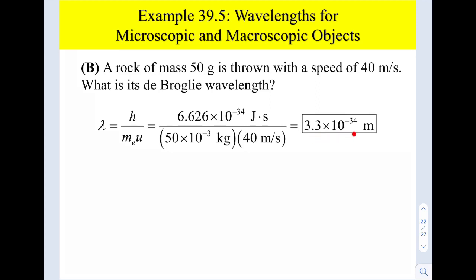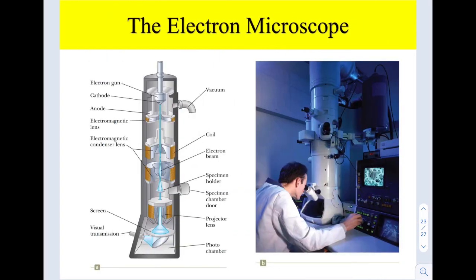If you substitute everything, you get 3.3 times 10 to the power of negative 34 meter, and there is no object equal to or smaller than this size to be the slit.